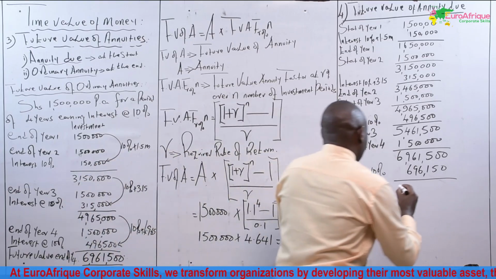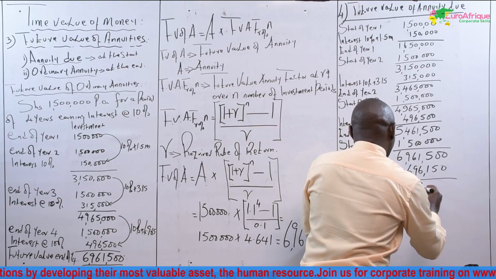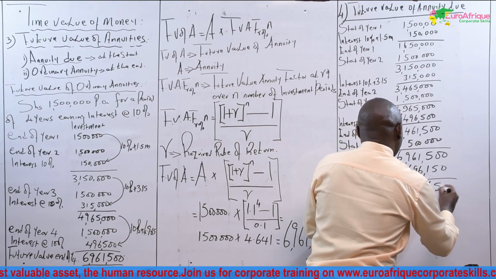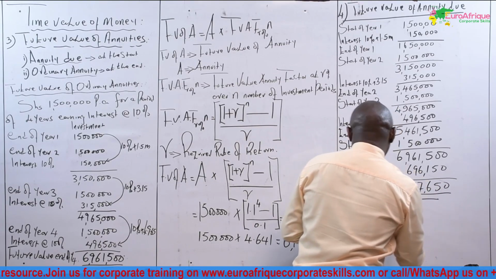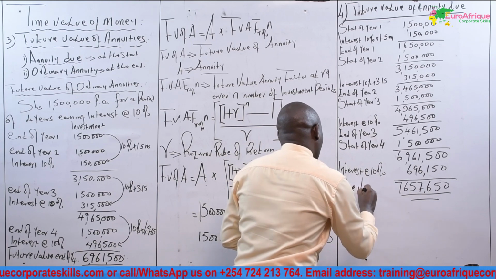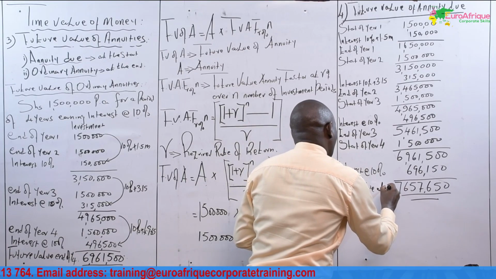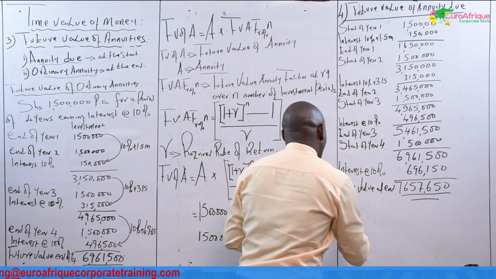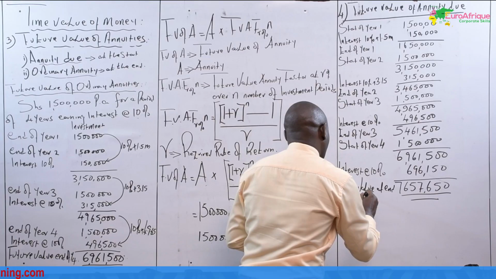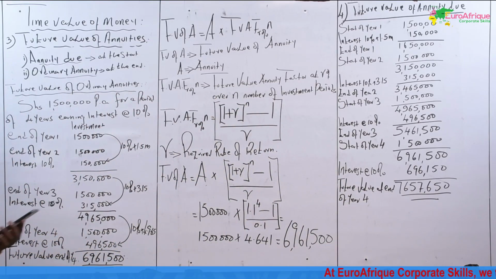This gives me 7,657,650. This is the future value at end of year 4. They are called annuity due.